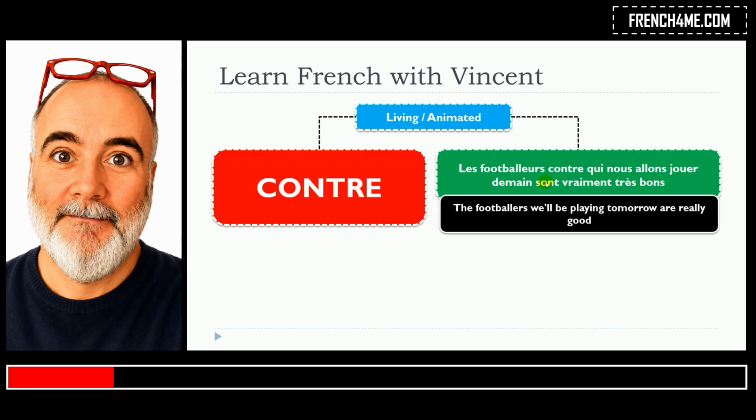So, now you can see that it's really a piece of cake. You just put your word, les footballeurs, you put your preposition contre, and then it will be qui all the time if you're talking about people. Les footballeurs contre qui nous allons jouer demain sont vraiment très bons.